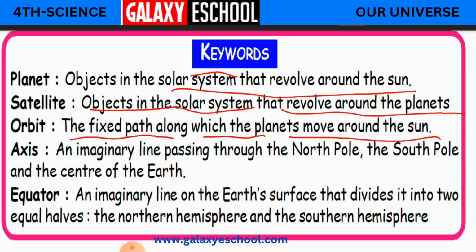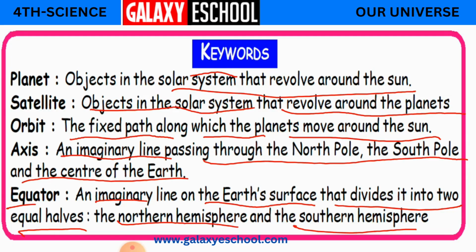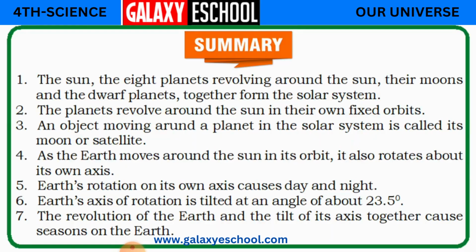An axis is an imaginary line passing through the North Pole, the South Pole and the center of the earth. Okay, children. And now equator. An imaginary line on the earth's surface that divides it into 2 equal halves, that is the northern hemisphere and the southern hemisphere. Clear, children? So these are the important keywords. You have to learn these words by heart so that you do not get confused and you remember the concept well. Clear?